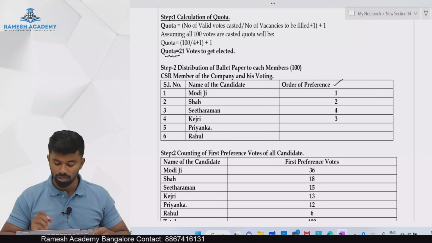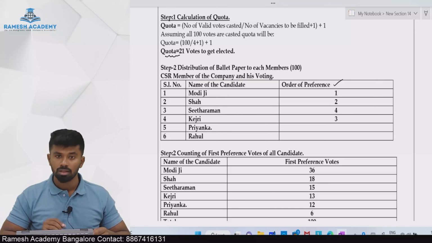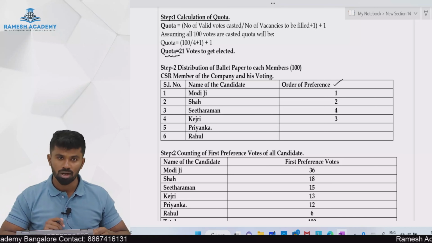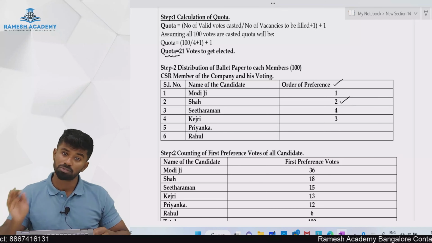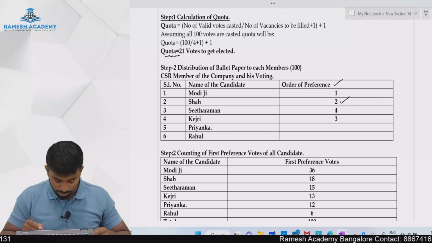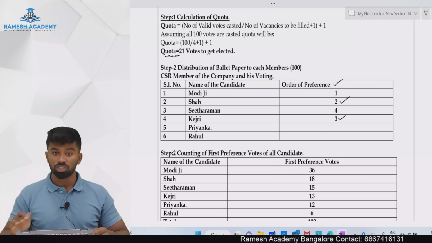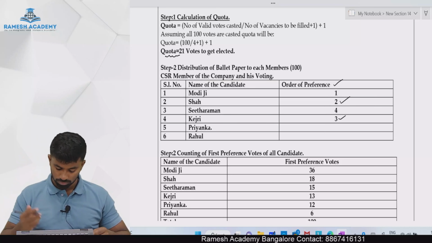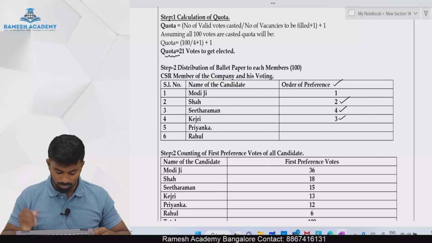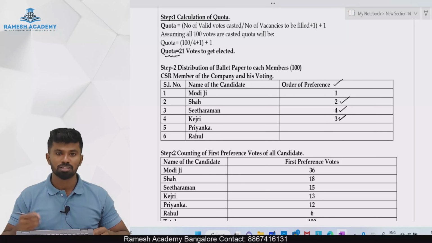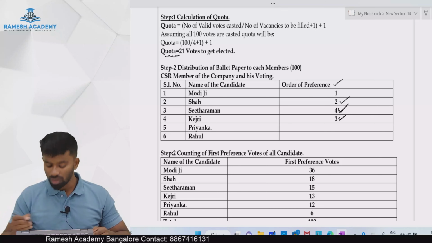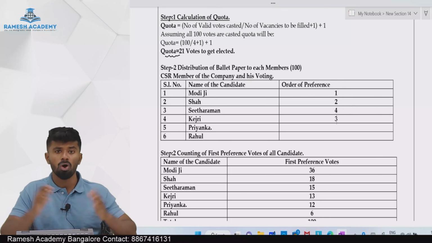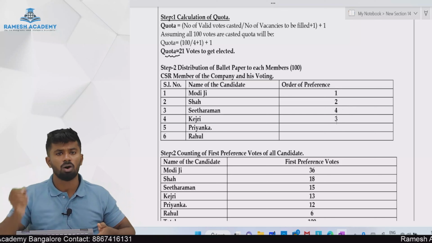So I am preferring Modi ji as my first preference. If Modi ji doesn't require my vote or if he gets eliminated, then I transfer it to whom? Transfer it to Shah. If Shah does not require my vote, transfer it to whom? Sitaraman. If she also doesn't require my vote, then transfer it to whom? Sorry, third preference is Kejri, then fourth preference is whom? Sitaraman. So like this, all the voters can mark their order of preference.